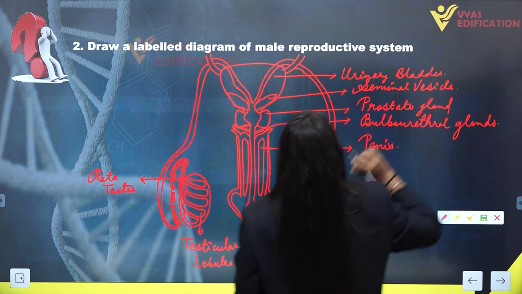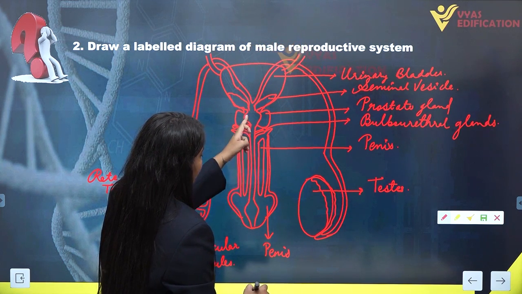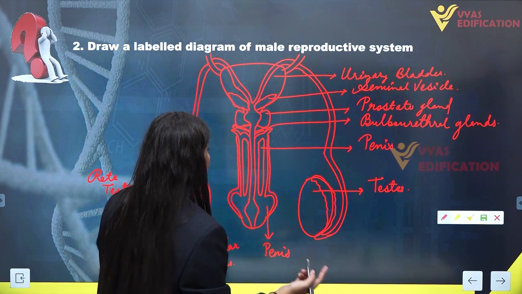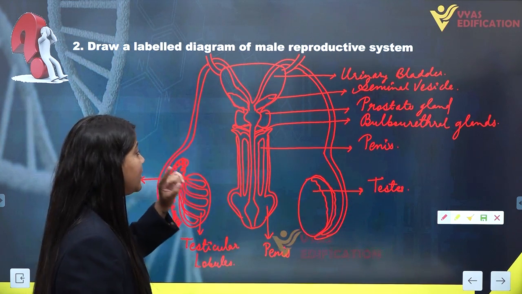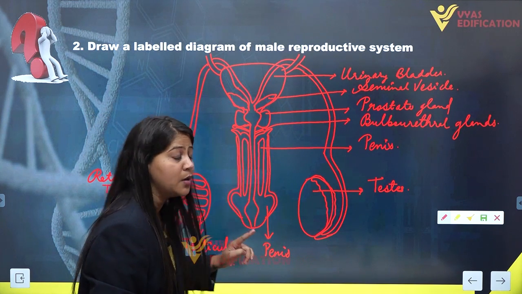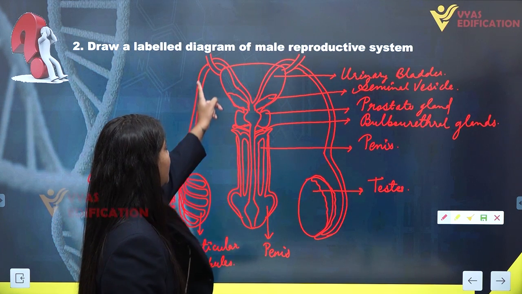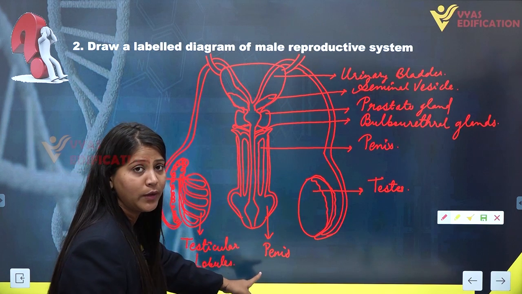Now, this tube which conducts urine from the body to outside the body is known as the urethra, and it also conducts sperms from the testis and vas deferens, and the sperms will go here like this and come out through this tube only.